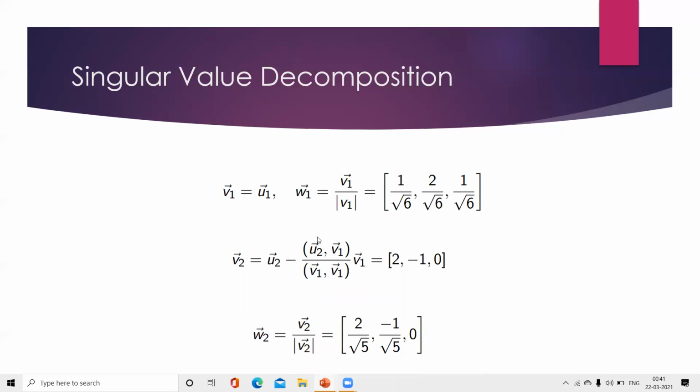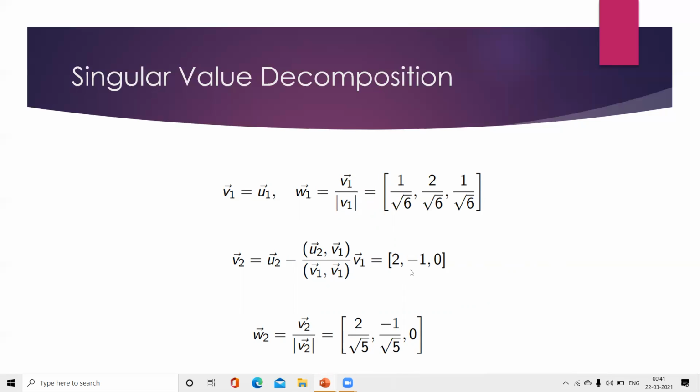Then we are equating from above the vector v1 equals u1. Then we are finding the vector w1, that is the vector v1 by magnitude of vector v1. Then we are getting the values 1 by root 6, comma 2 by root 6, comma 1 by root 6. Then we are going for the second vector. V2 bar equals U2 bar minus U2 bar into V1 bar by V1 bar into V1 bar into V1 bar.